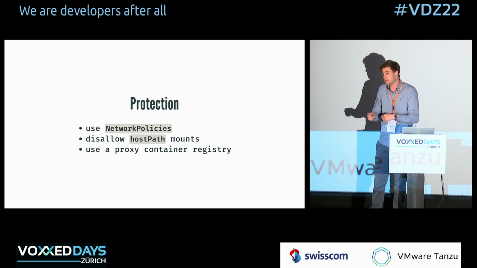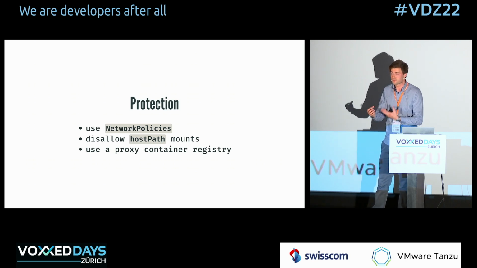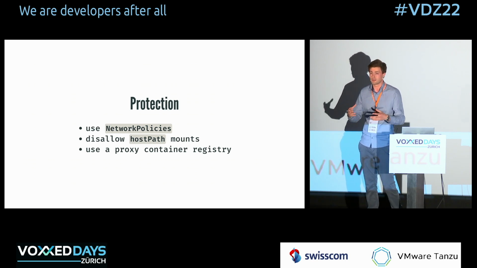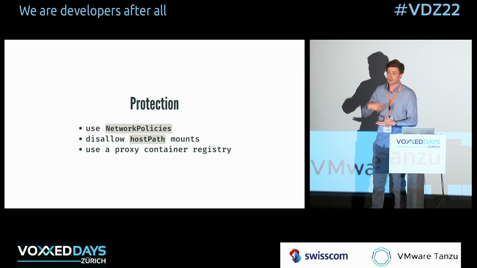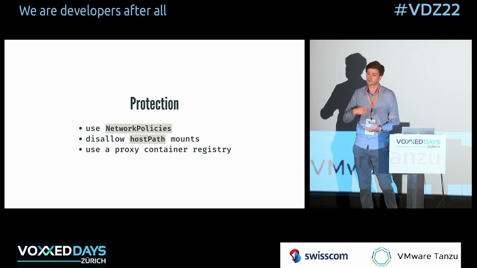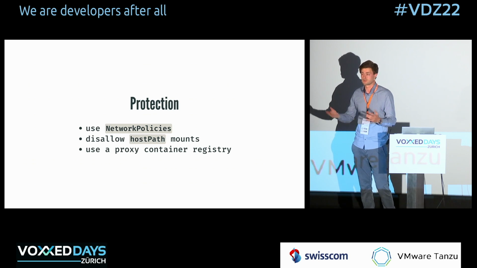a verified image or something, or maybe just disallow it fully and say, no, you're not allowed to pull from public registries. You have to pull from your company's internal registry of images that your company essentially built, scans, and controls. But at least if you allow pulls from public registries, use a proxy that verifies that it's an official or verified image and not some random image.